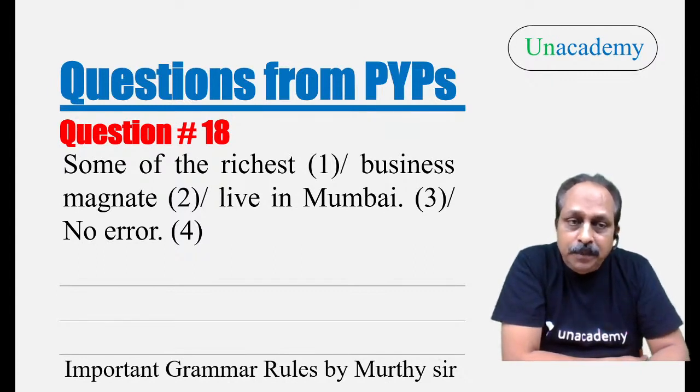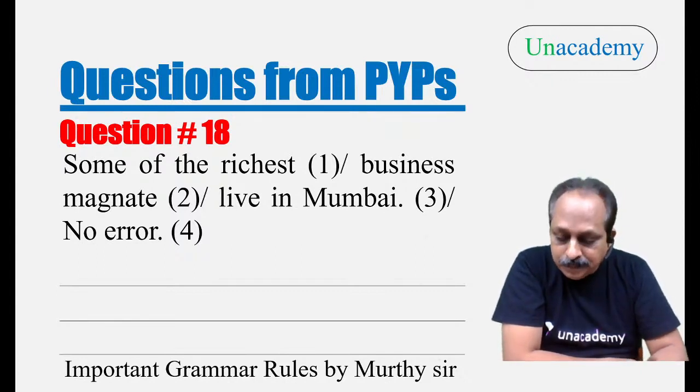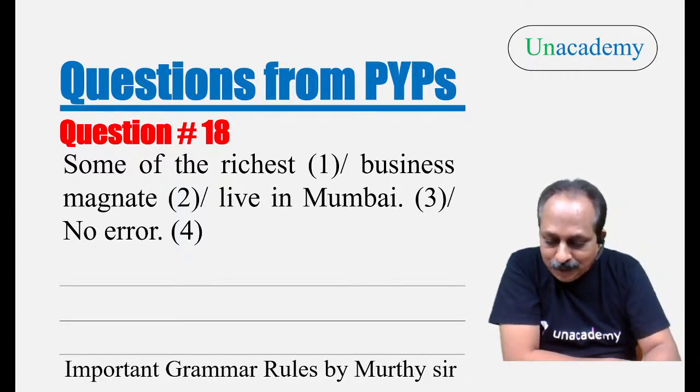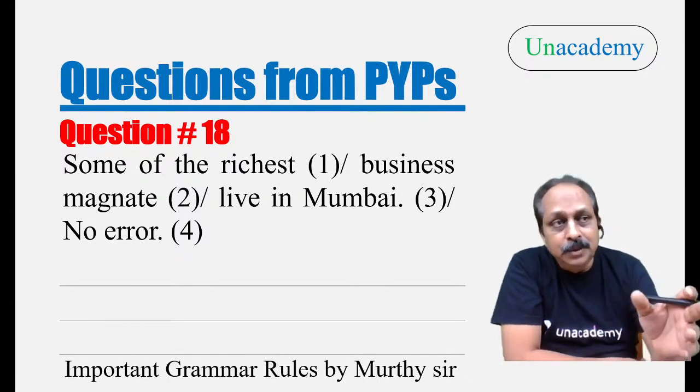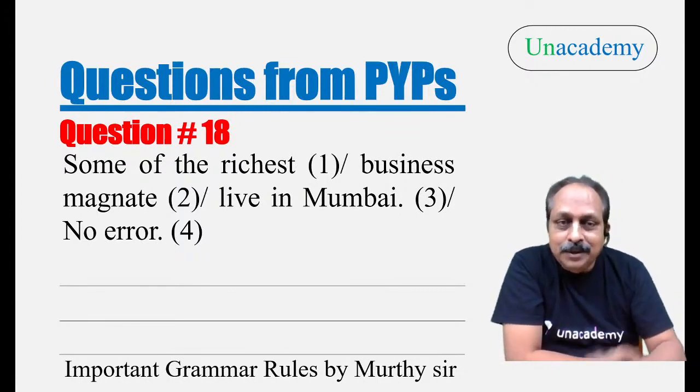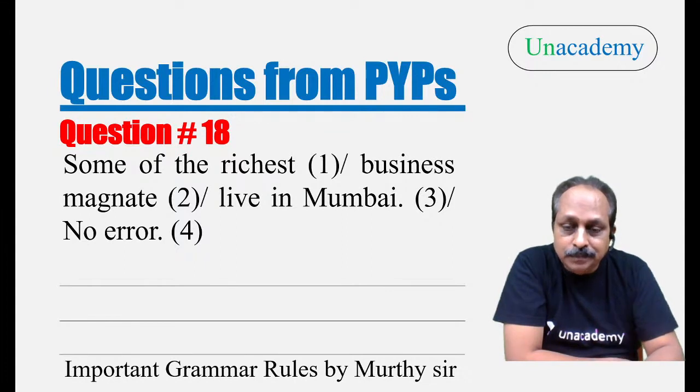Some of the richest business magnates live in Mumbai. Yes, Rishita says a lot of students have got it right within no time. Some, that talks about plural. The noun should be in the plural form. Some students, we don't say some student. Some student, that is also acceptable. But here the context talks about plural noun. Some of the richest business magnates live in Mumbai.